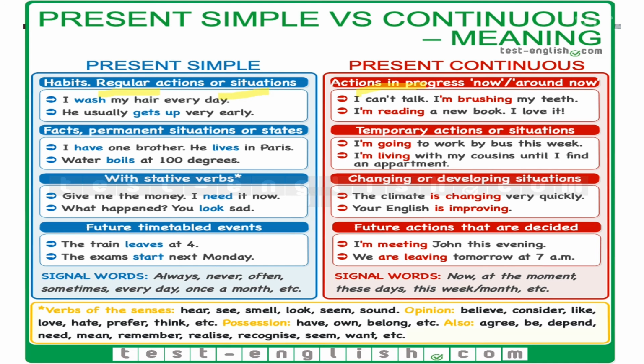Then to express facts, permanent situations or states, you will be using the present simple, and for temporary actions you use present continuous. With stative verbs you use present simple, and with changing or developing situations you use present continuous. Then for future timetabled events you use present simple, and for future actions that are decided you use present continuous. Clear?